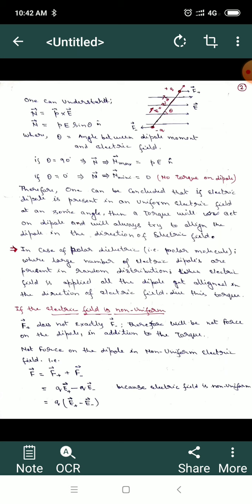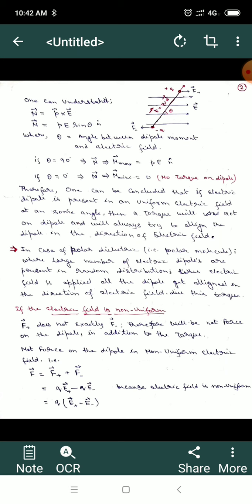The net force on the dipole in a non-uniform electric field can be calculated by writing that the net force F vector is equal to F plus vector plus F minus vector, that is, the force on the positive charge plus the force on the negative charge. Here the electric field is not uniform, so the electric field on the positive charge will not be equal to the electric field on the negative charge.